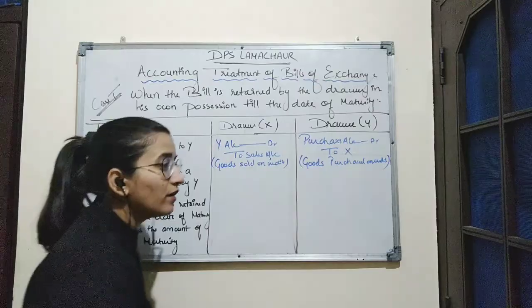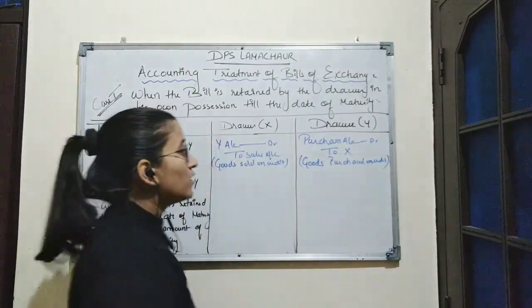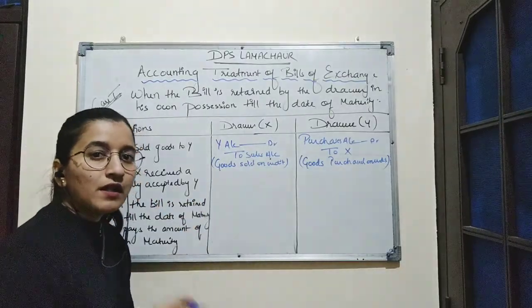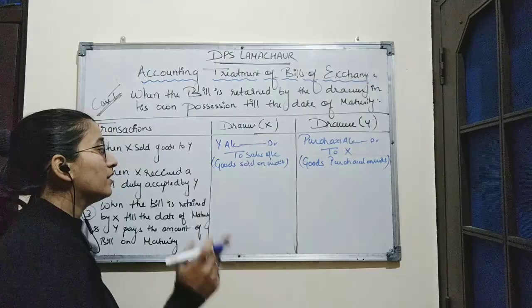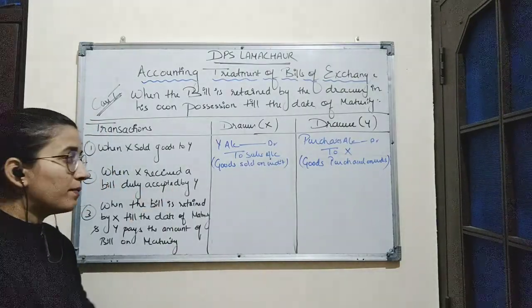Second transaction is when X received a bill duly accepted by Y. See, when the drawer draws the bill, he gets it signed by the drawee. So here when the drawer draws the bill, he gives it to Y. Y signs on the bill and returns that bill to X. That means here X is receiving BR.